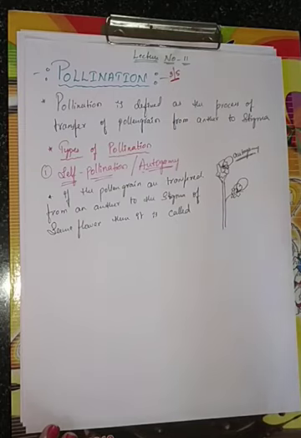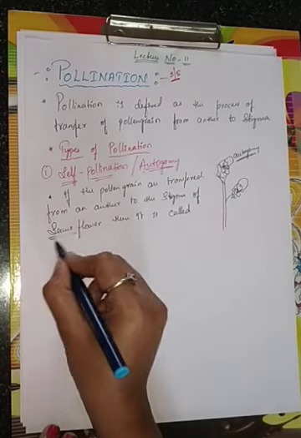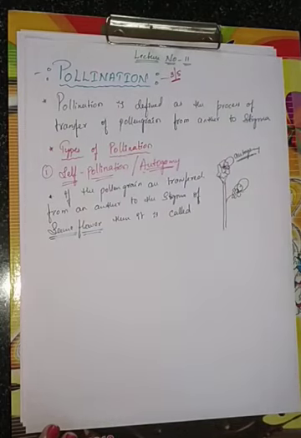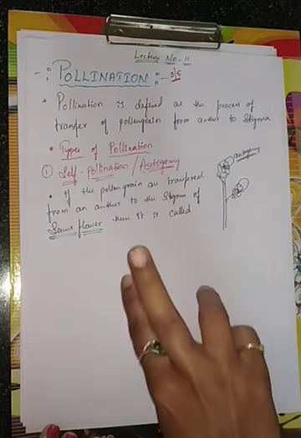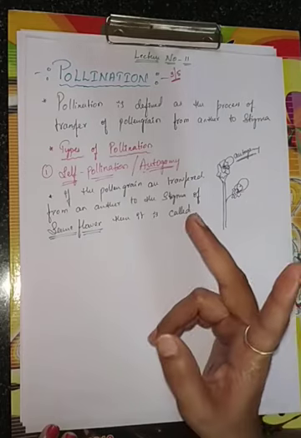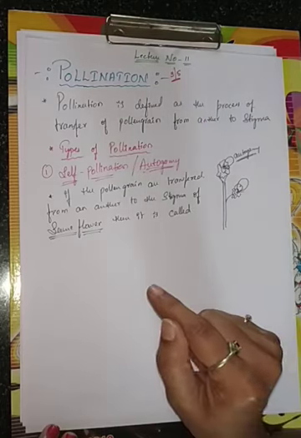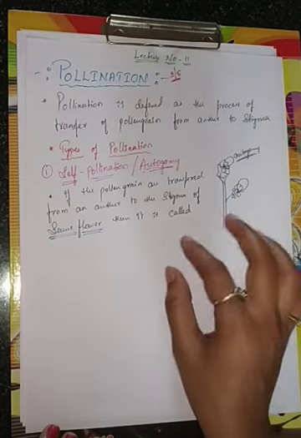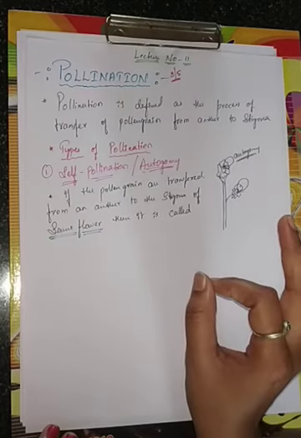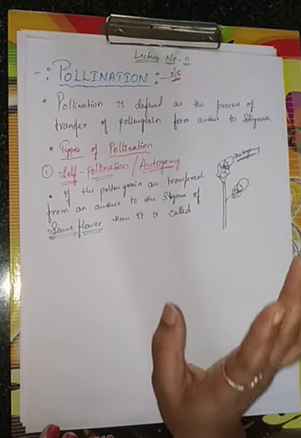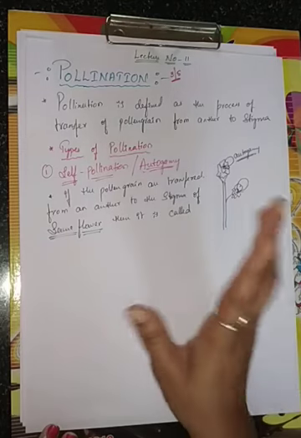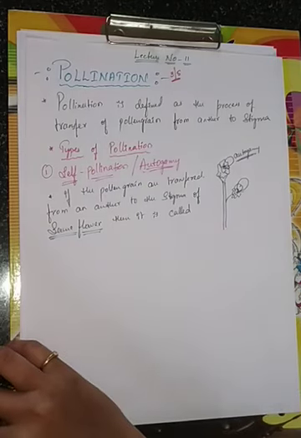Same flower, here it is highlighted. I am highlighting this because in a bisexual flower, the flower has both anther and stigma, so the pollen grains released from that anther are exposed to the stigma of the same flower. Such pollination is called self pollination, or in other words autogamy.